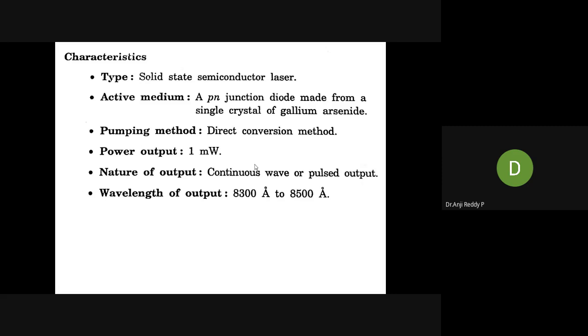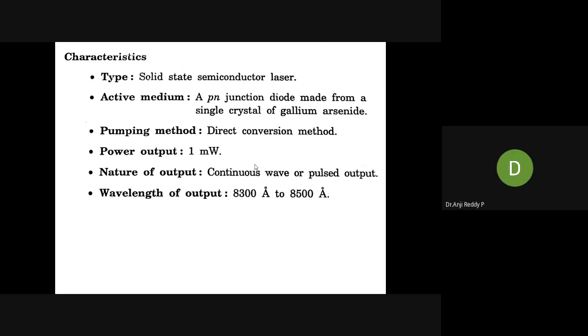We call it direct conversion because when the electron and hole recombine, that is directly converted into light. In a direct band gap semiconductor, the electron and hole recombine at the junction, and that is directly converted into light. Yes? Okay, that's why we call it the direct conversion method.